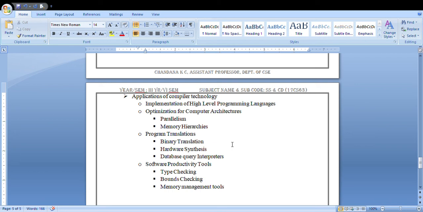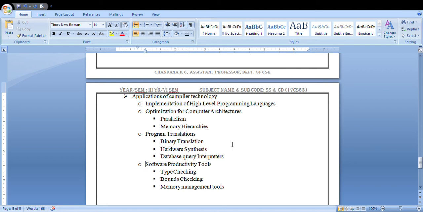Even though the language is easier to program, it is less efficient compared to low level programming. In a high level programming language, the target program runs very slowly. Whereas compared to a low level programming language, you can have more control over the computation and can produce more efficient code.